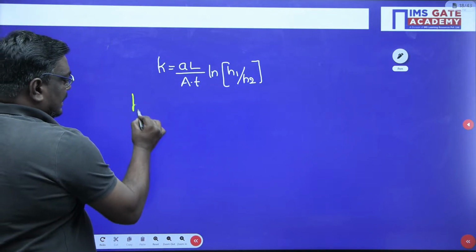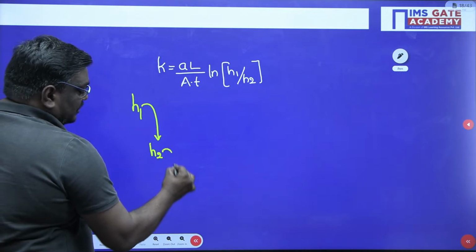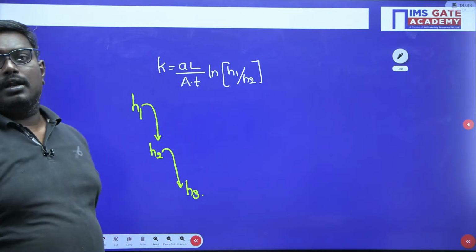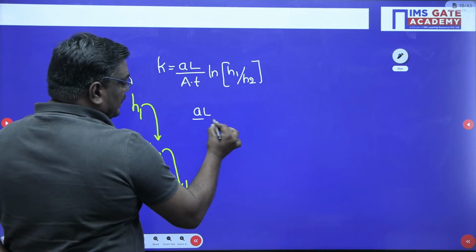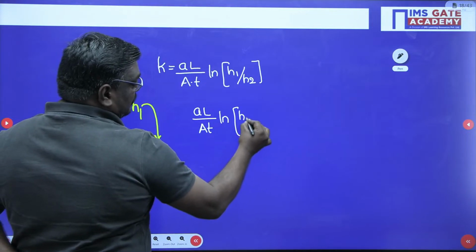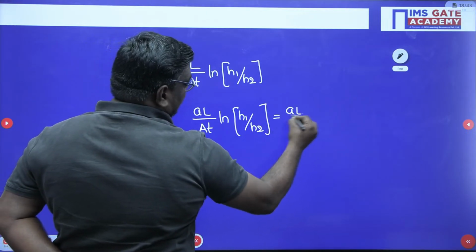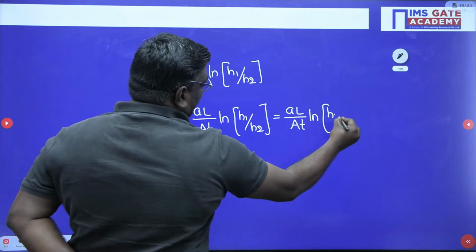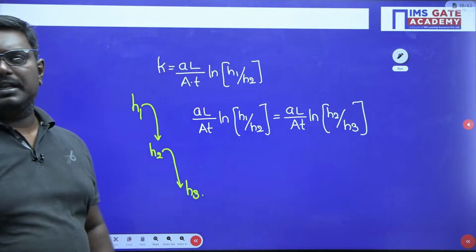See, here the head is falling from H1 to H2 and then from H2 the head is falling to H3. Now, what happens here is all parameters are kept constant. So you can write AL by AT into ln of H1 by H2 as AL by AT into ln of H2 upon H3. Is this clear, my dear students?